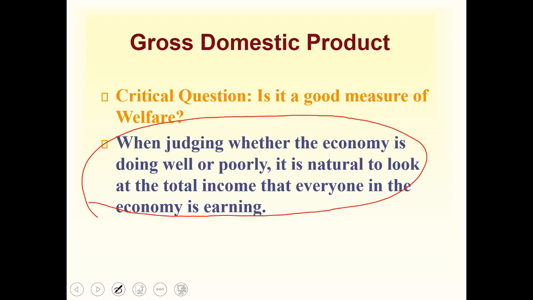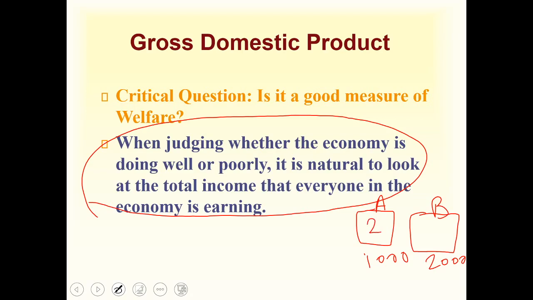So for example, if there is a house, let's call it house A, and their income is $1,000 per month, and then there is house B, and their income is $2,000 per month. But in house A, there are only two individuals living.